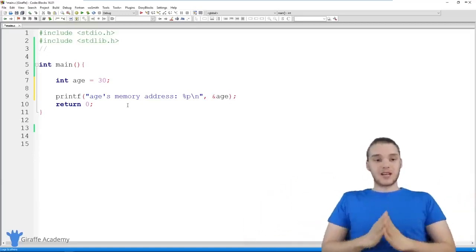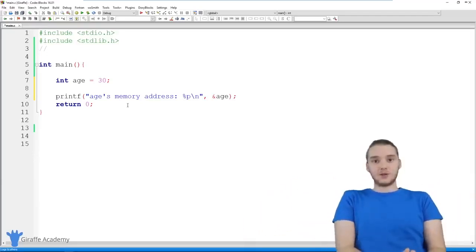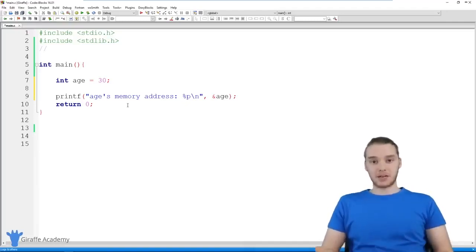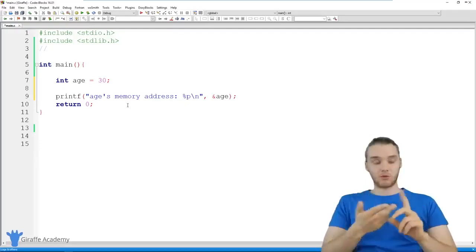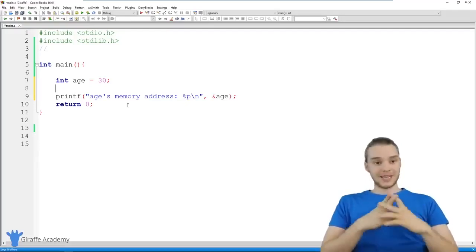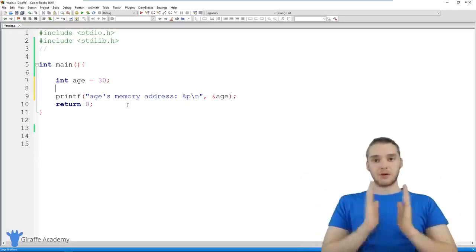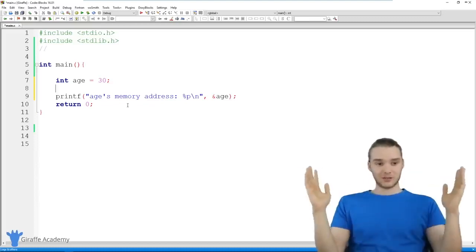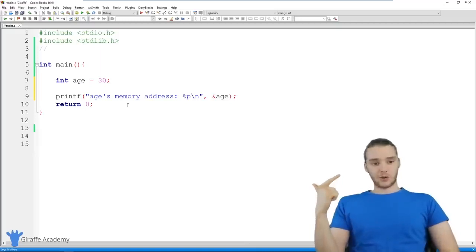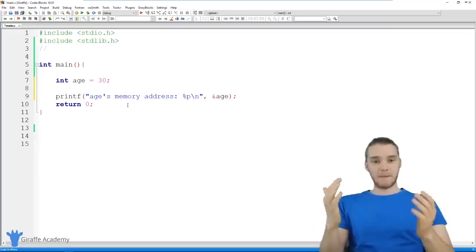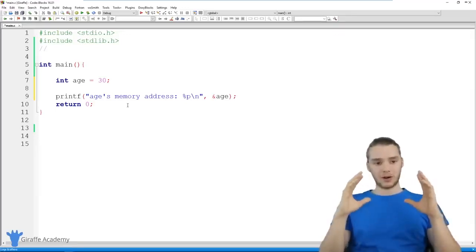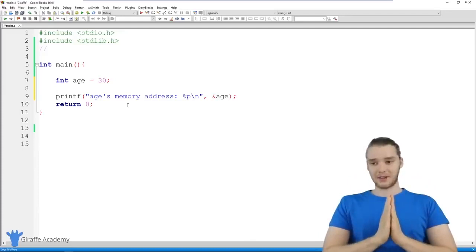That's it. A pointer is just another type of data that I can use and work with inside of my programs. And it just happens to be a memory address inside of the memory or the RAM in our computers. That's all it is. It's very simple. People overcomplicate pointers, and they don't have to be overcomplicated because it's just another type of data, just like an integer or a double. But instead of being a whole number or a decimal number, it's a memory address. So hopefully that makes sense. And I hope that you guys don't try to overcomplicate this too much because it doesn't have to be.